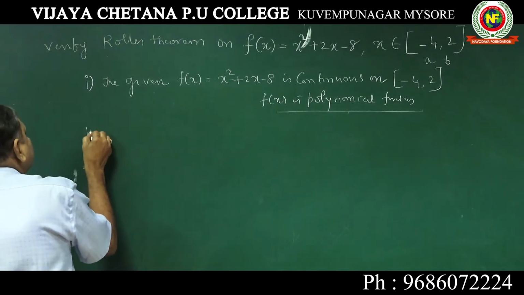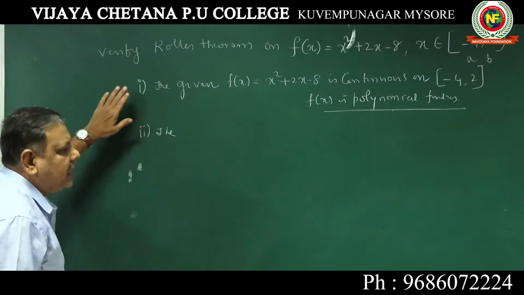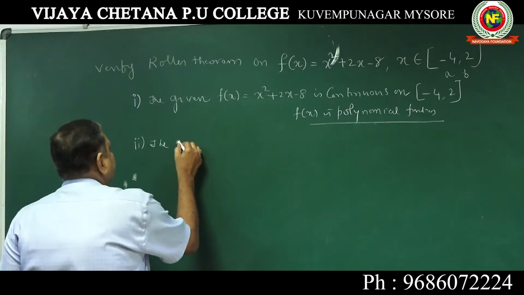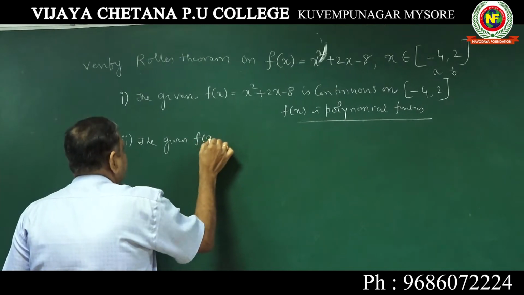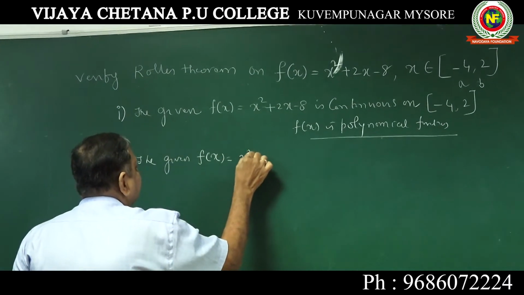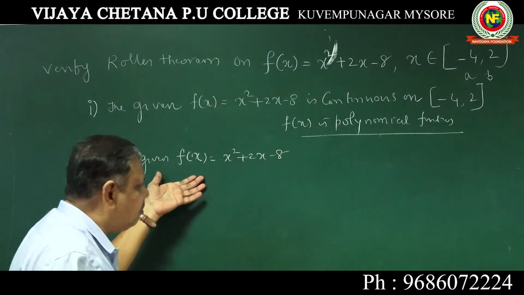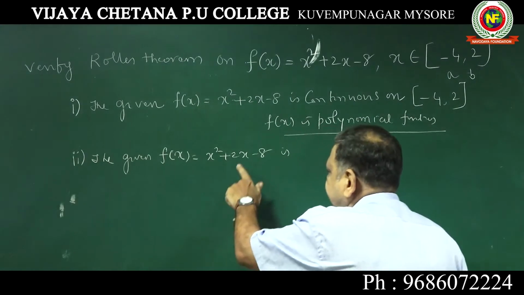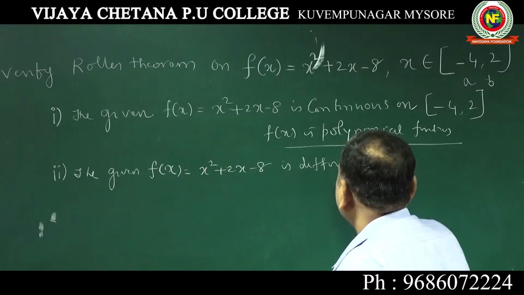Condition number 2: this has to be written, otherwise you will lose 1 mark if you don't write this. The given function, that is f(x) equal to x square plus 2x minus 8, is differentiable. See, you can differentiate it, differentiation gives 2x plus 2, so it is differentiable.